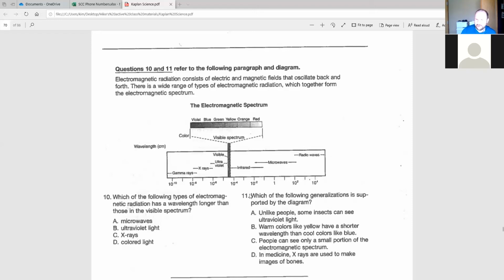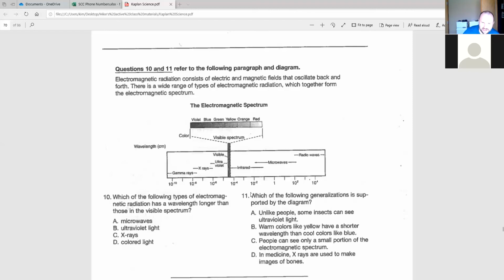All right, let's look at number 11. Which of the following generalizations is supported by the diagram? In other words, which one of these statements is proven or is likely to be true based on the information we know in the paragraph and in the diagram? A, unlike people, some insects can see ultraviolet light. All right, is there any information on there that tells us anything about insects or their visible field? No. Throwaway answer.